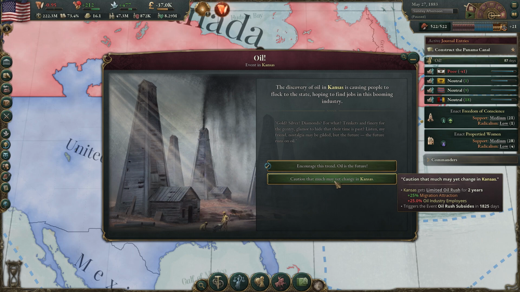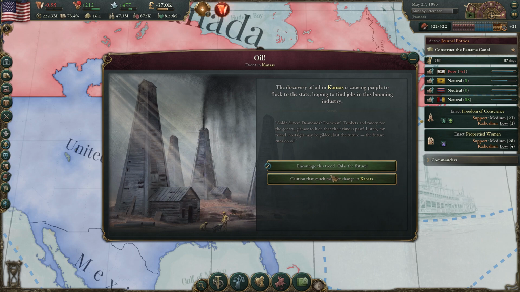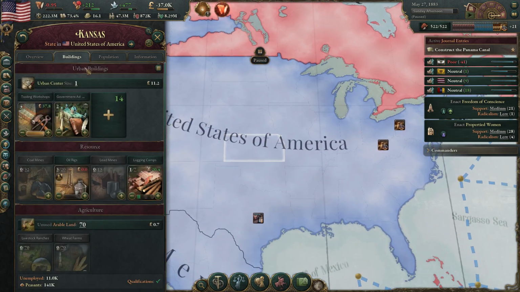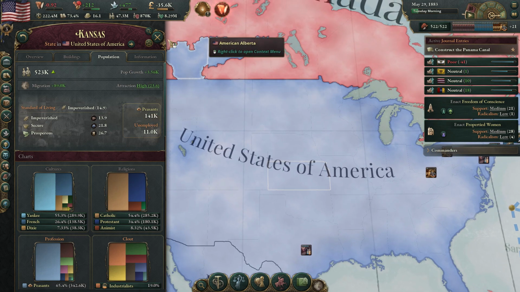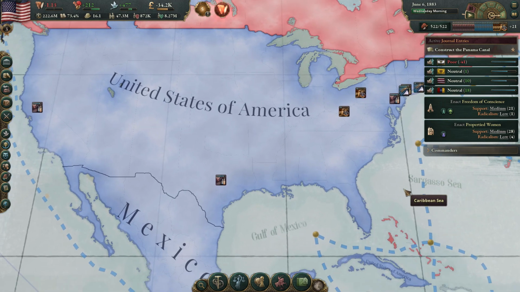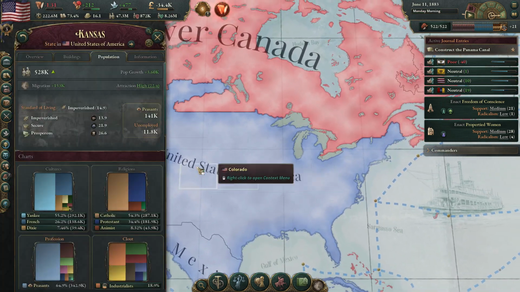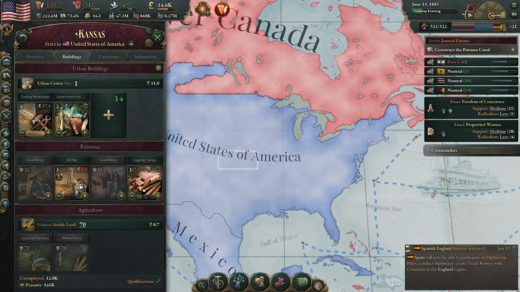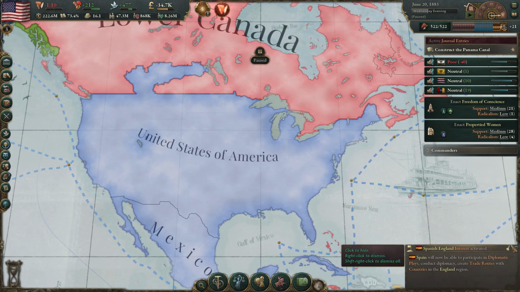So the thing here with this is that it seems like a good thing because you're giving more jobs to people, but eventually you lose this modifier, and then all those people are just fired. And so they'll all be unhappy with you. So I think we're just going to go with the caution approach. But yeah, there's definitely people in Kansas that could use the jobs. 141,000 pops right now. And then you bring a higher migration factor there, and it's going to go up even quicker. But yeah, that's one of Kansas's keys. Their key resource here is the oil. We have 3 here of 20. And there's no demand for oil yet, so we need to fix that.